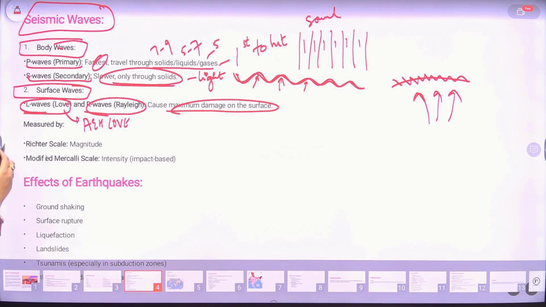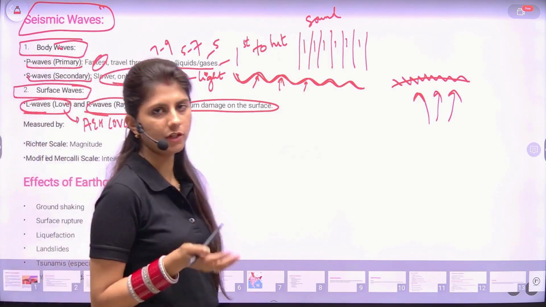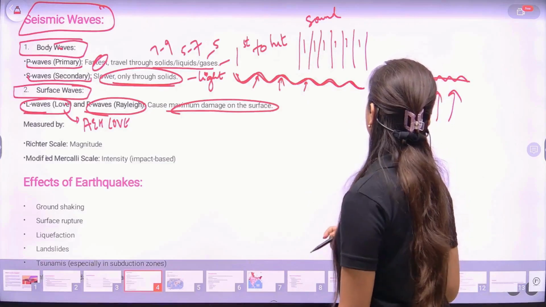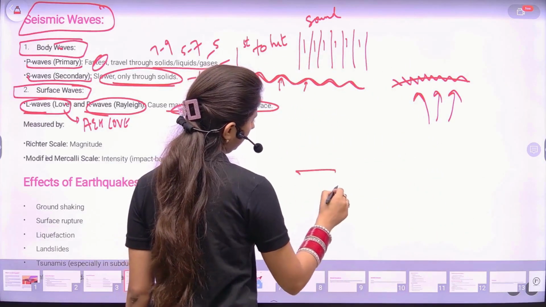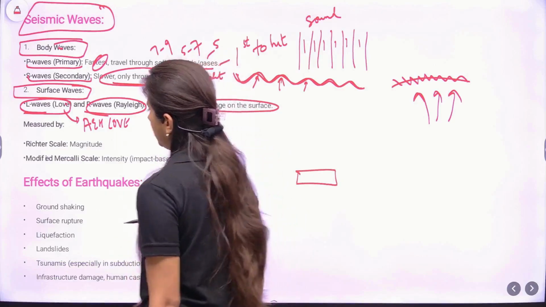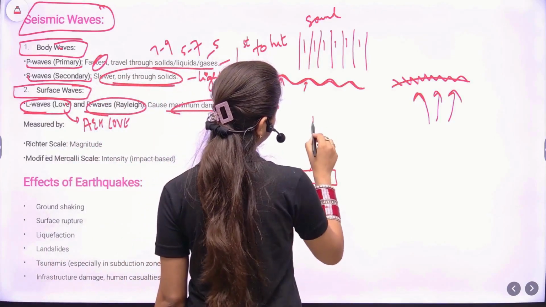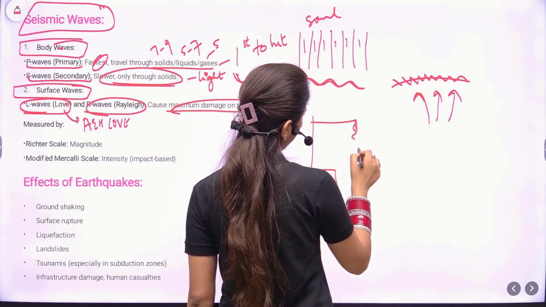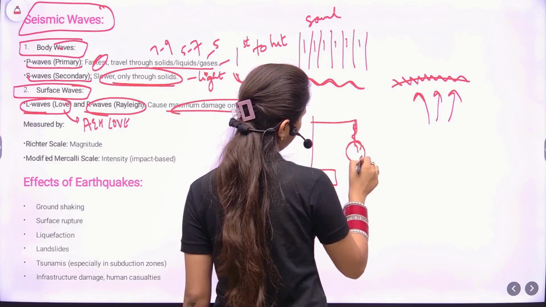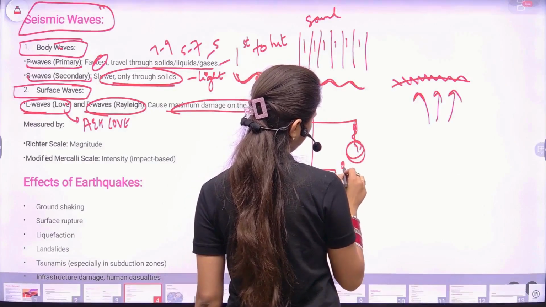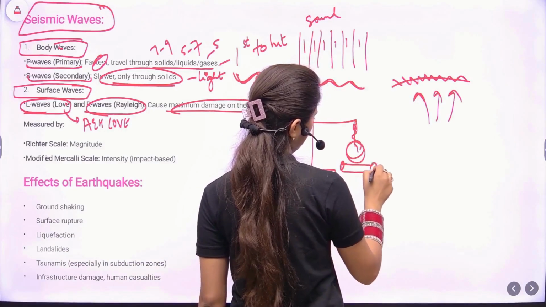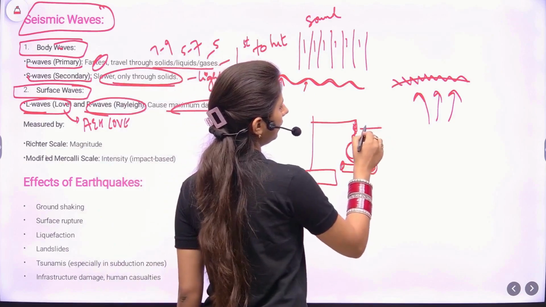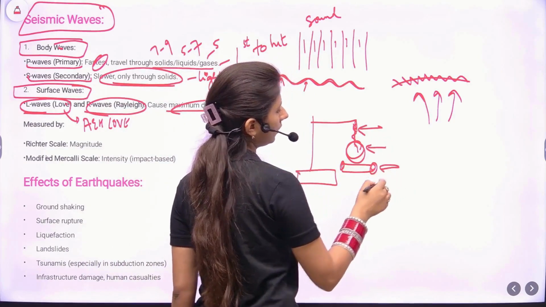Next up, how we measure the earthquake. There is a device called a seismograph. I'll draw it for you, just a rough sketch. So this is a spring, kind of a spring. A ball is here, and here there is a rotating drum. Just for your understanding, I've drawn this. This is a spring, this is a ball, and this is a rotating drum.